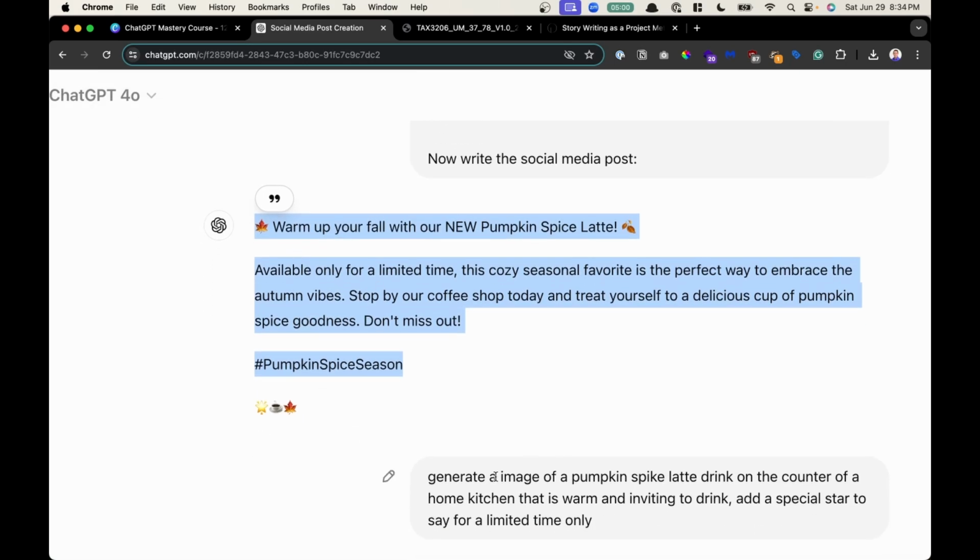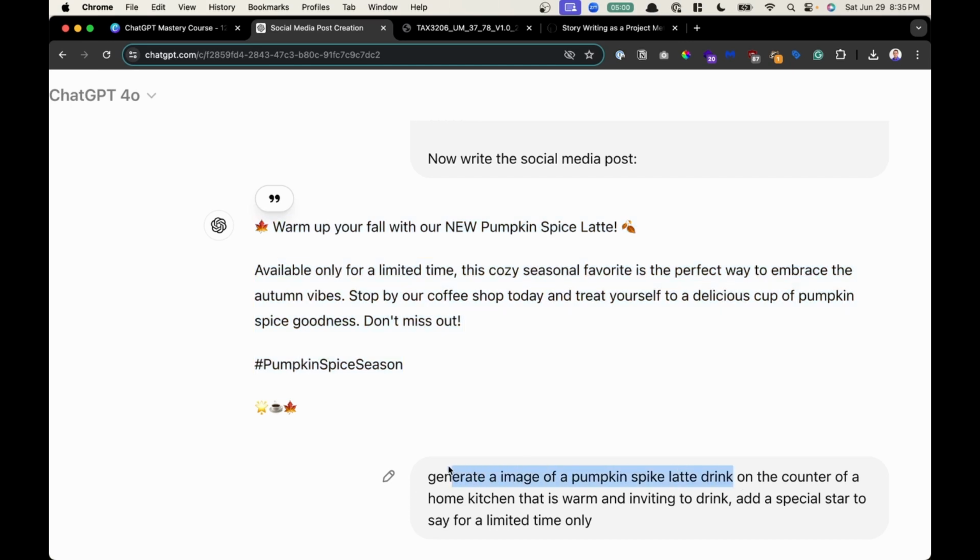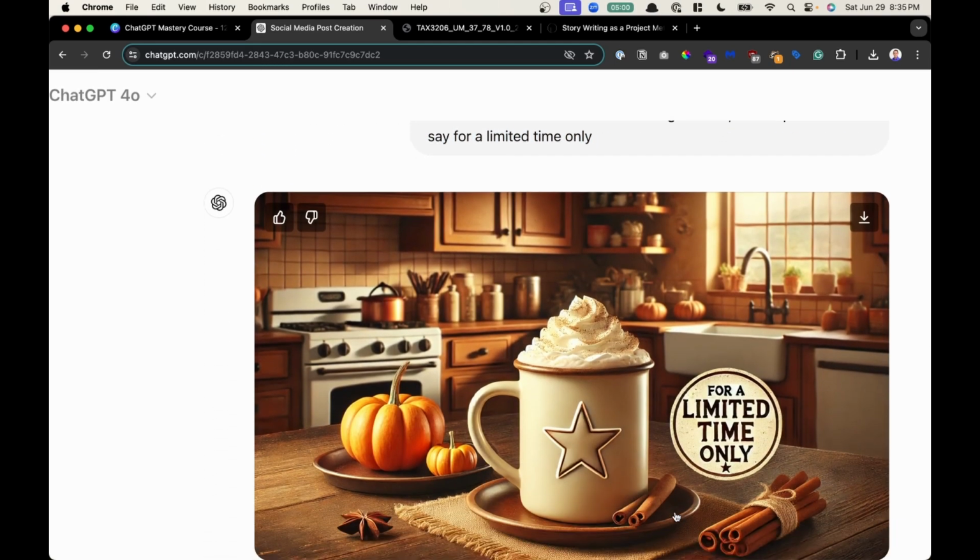So I created a prompt here. Generate an image of a pumpkin spice latte drink on the counter of a home kitchen that is warm and inviting to drink, add a special star to say for a limited time only. This is purely subjective. Yours is going to be very basic, would be this. And then next level is, remember, you're always trying to be as explicit as possible, adding more information, especially when it comes to creating an image for it to generate. And this is what it created.